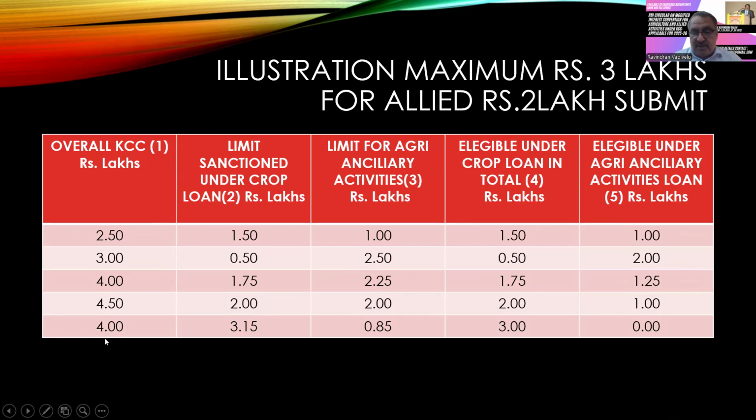Among the 4 lakhs, that is point number 5, 3.15 is the agricultural crop loan, and 0.85 is towards the agricultural activities. The priority should be given to the crop loan. So 3 lakhs out of 3.5 lakhs, we have to claim exemption, and for the remaining ancillary activities it is 0, so nothing we have to claim. If you understand this, you can easily verify the interest subvention working.